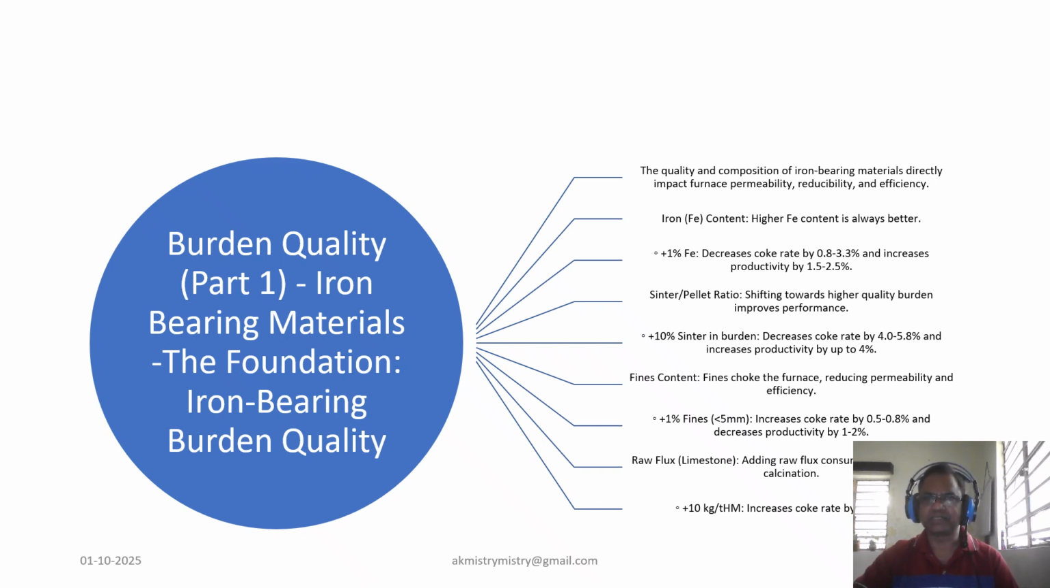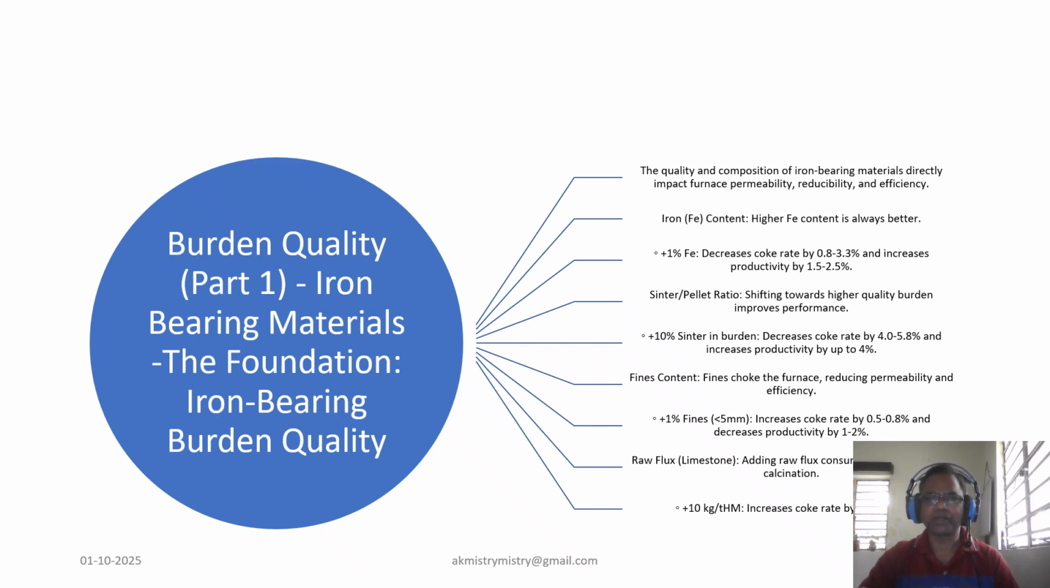Once fines increase by 1%, it hurts our coke rate, which has to increase by 0.5 to 0.8%, and our productivity at the same time decreases by 1 to 2%. As far as raw fluxes are concerned, they always hurt our coke rate, and a 10 kg addition of raw fluxes leads to an increase of coke rate by 3 kg.